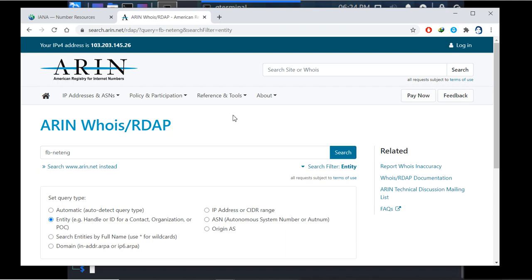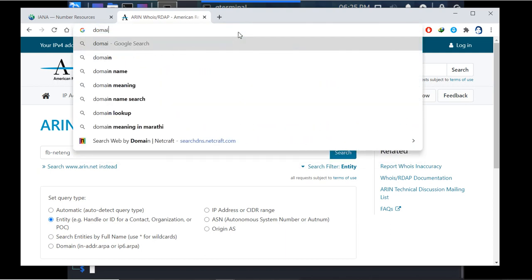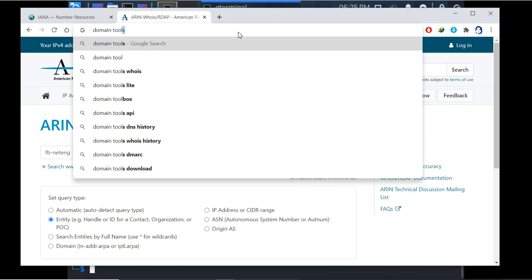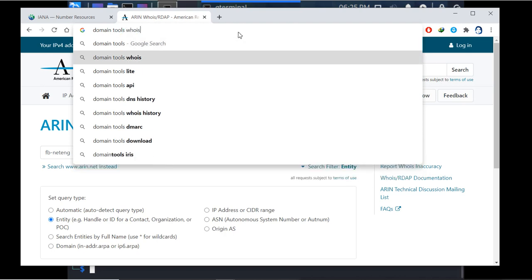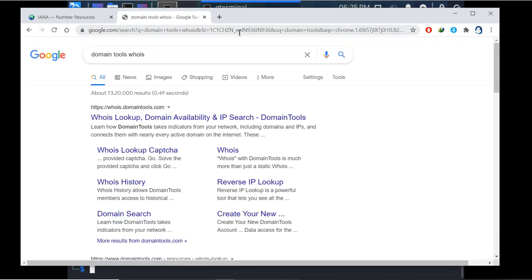So there is a tool called domaintools.com, where you can do the whois search for the domain.